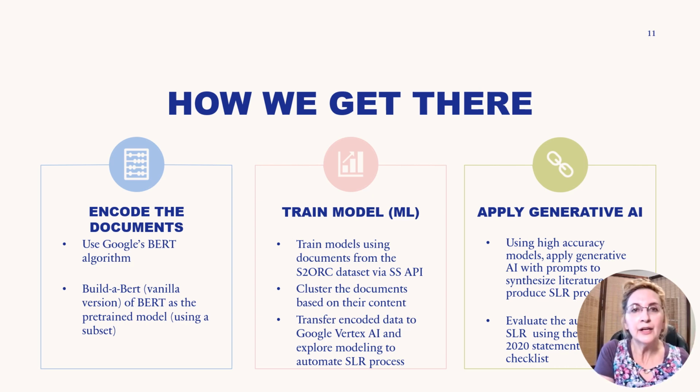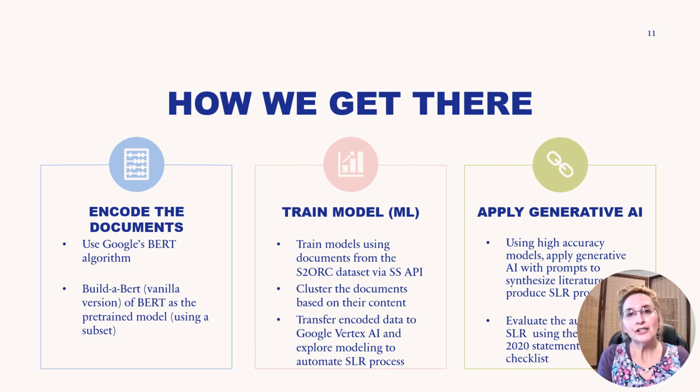Transfer that learning that Google already has done to all these data sets that I'm pulling in from the Semantic Scholar. It's actually called the S2ORC dataset. I'm going to be able to get that through the API that I just got access to. So that's how I'm going to train the model based on my criteria that I set forth for this systematic literature review.